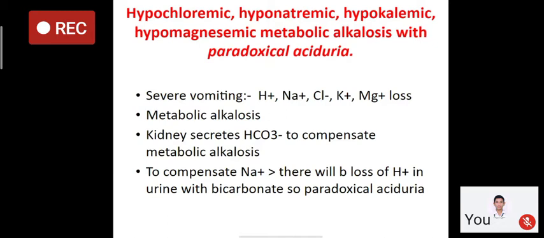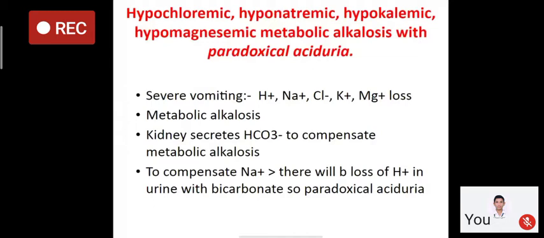Usually, the body tries to compensate, but due to the chronicity and the continuous loss of these electrolytes, the kidney tries to compensate this metabolic alkalosis. So the kidney excretes bicarbonate to compensate metabolic alkalosis. Usually the kidney excretes sodium with bicarbonate, but there is already hyponatremia.